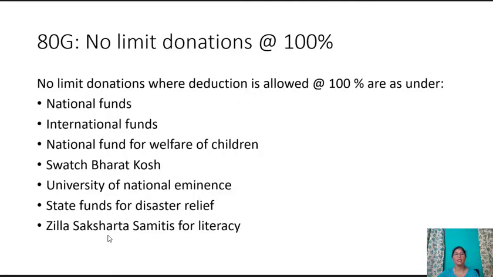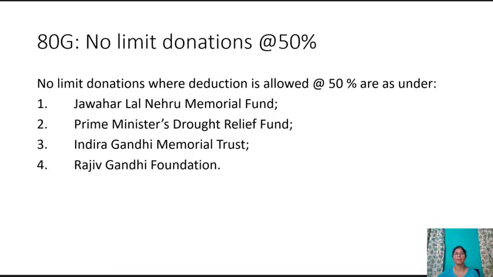Next is Zilla Saksharta Samiti for Literacy, constituted under the chairmanship of Collector of District for the purpose of improvement of primary education and for literacy and post-literacy efforts in villages and towns with population not exceeding 1 lakh according to the latest census.